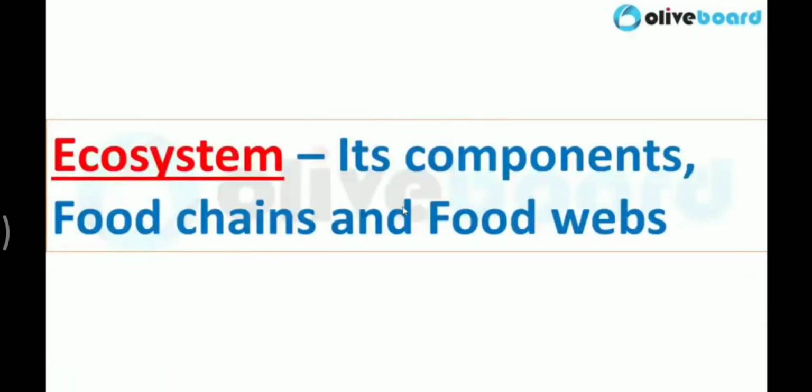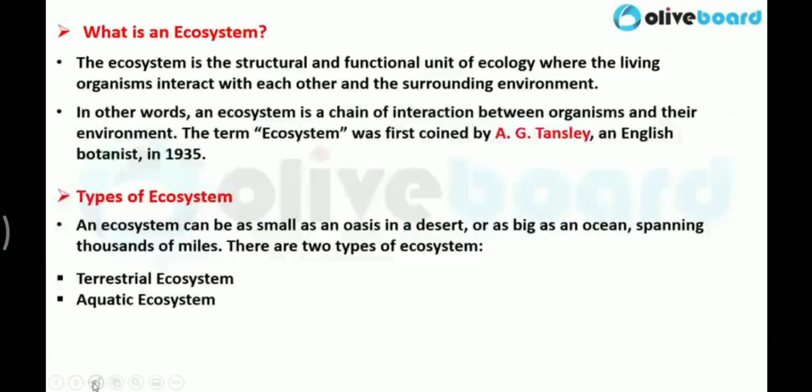Ecosystem, its components, food chain and food web. This is our today's topic. First we will discuss the basic definition of ecosystem. In very simple words, ecosystem is nothing but an interaction between organisms and their environment. This is the simplest definition of ecosystem.